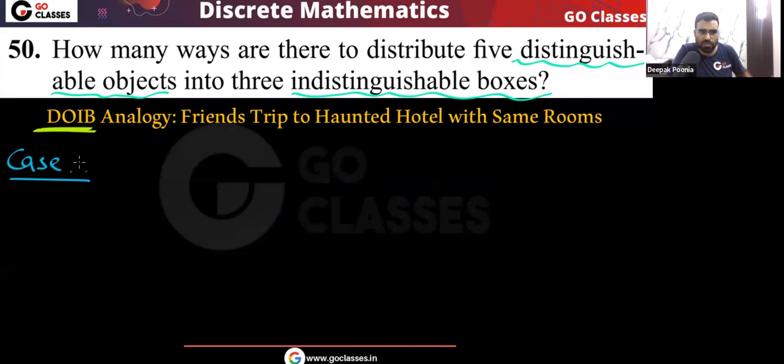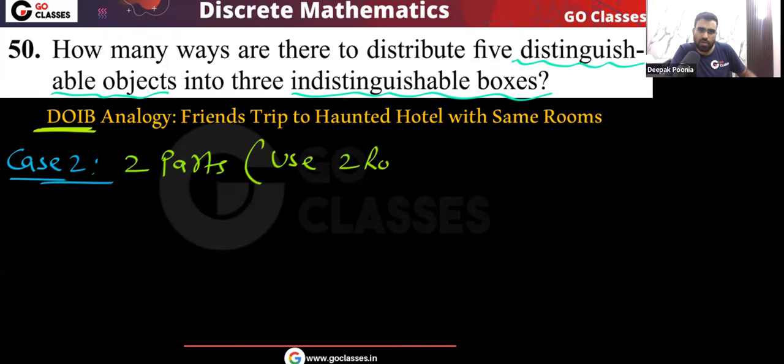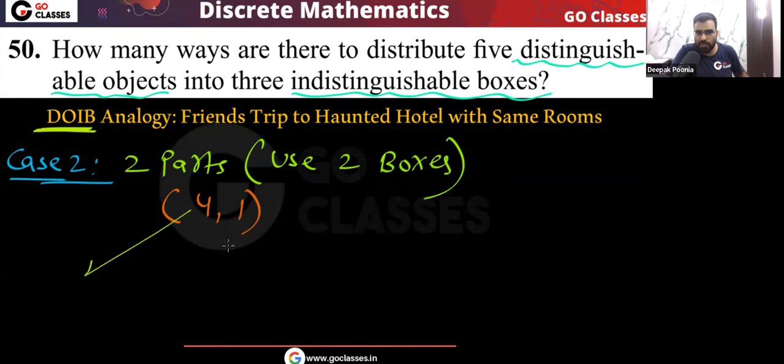What will be case 2? Case 2 will be two parts. Two parts means we use two rooms. Okay, what you do? You use two boxes. So when we use two boxes, how many distributions are possible? That is very simple. We are using two boxes, so either this distribution is possible: four friends in the same room, one person in a different room.